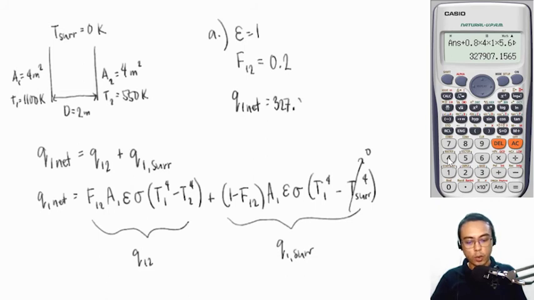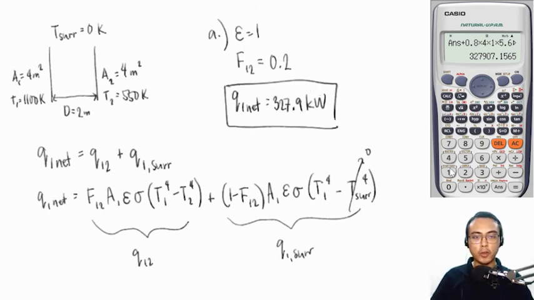327.9 kilowatts. Based on all of the conditions on this problem, the net rate of heat transfer coming from plate number 1 is equal to 328 kilowatts. That is if the space between plates 1 and 2 is empty. Now let's move to the next question.